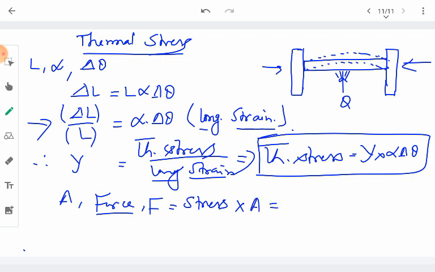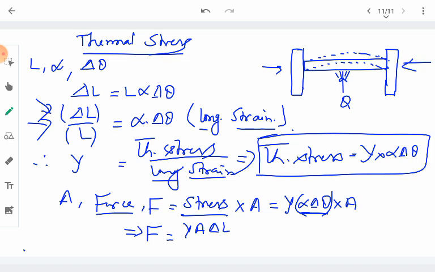So this will be given by Y alpha delta theta times A. Here alpha delta theta is the longitudinal strain, so we can write delta L upon L. Therefore the total force which is developed due to the thermal stress is given by Y into A, and in place of alpha delta theta we write delta L upon L. So this is the general expression for the thermal stress, and this is the formula for the force under which the rod will be whenever it is heated.